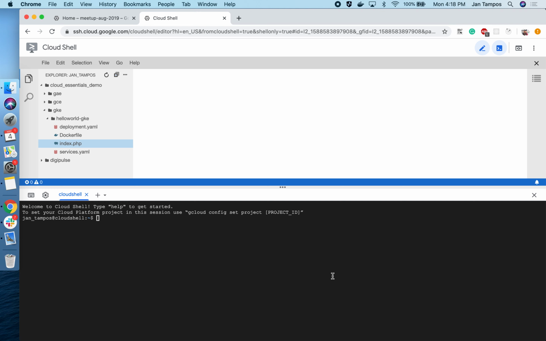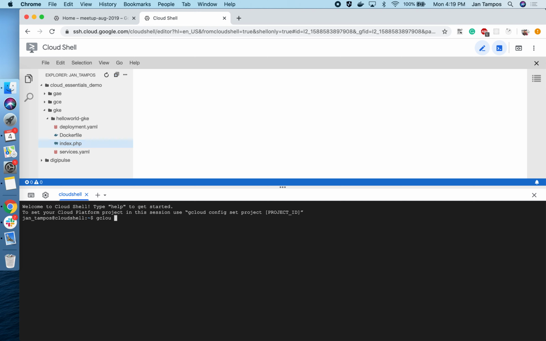I'm going to show you how to deploy a simple PHP application using Google Kubernetes Engine. A brief discussion of the difference between Compute Engine and Kubernetes Engine: Compute Engine deploys in a virtual machine, but Kubernetes Engine allows you to deploy applications using Docker images and create a Kubernetes cluster, which is a totally different topic, but just to give you a background.